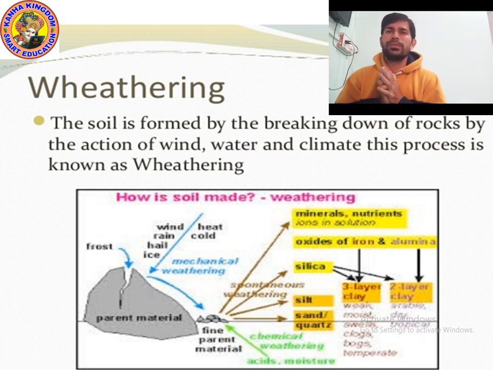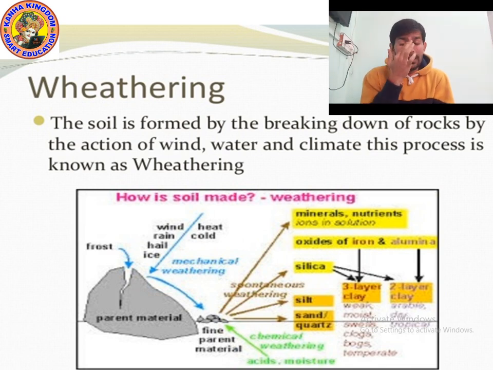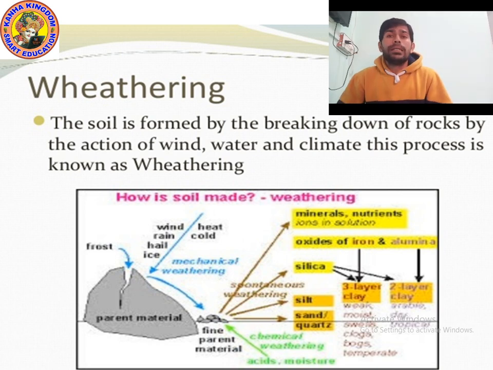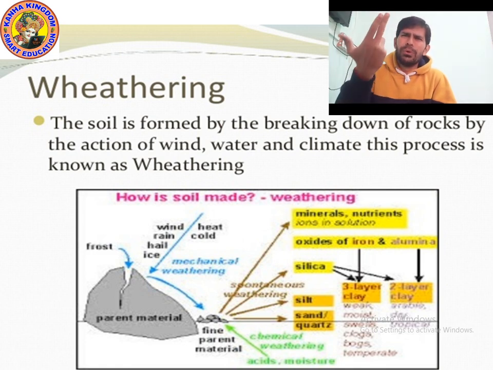Okay, so soil is formed. What is soil? You know that soil is one of the most important natural resources. It supports the growth of plants by holding the roots firmly and supplying water and nutrients, and it is the home for many organisms. Soil is essential for agriculture, and agriculture provides us many things like food, clothing and shelter. So we can say soil is an inseparable part of our life.